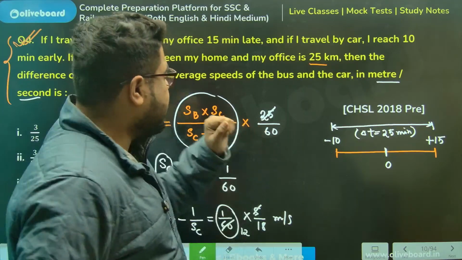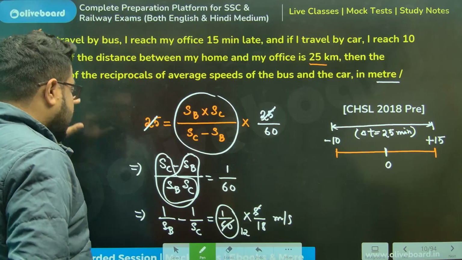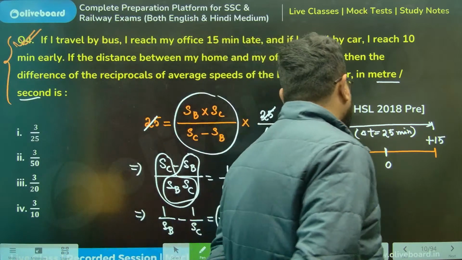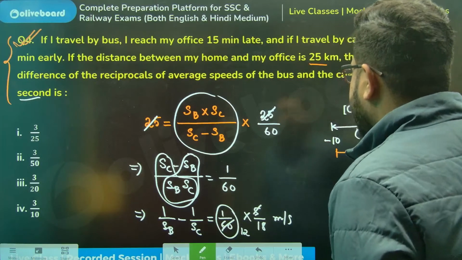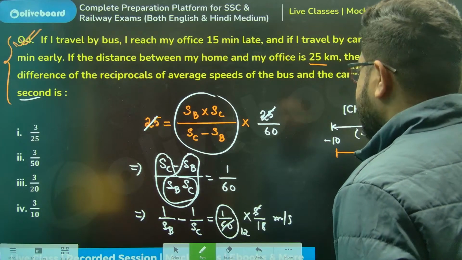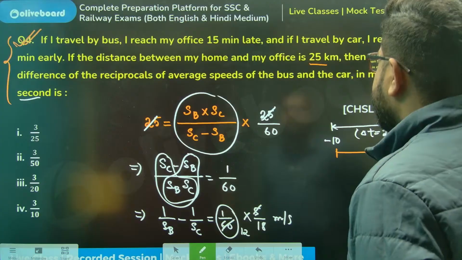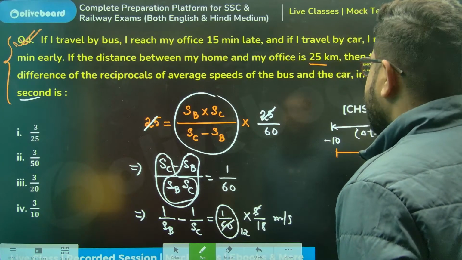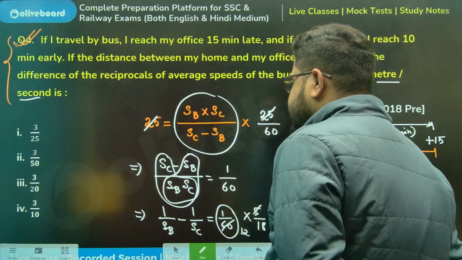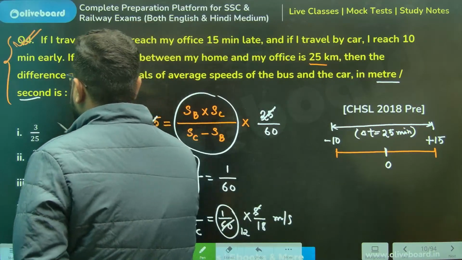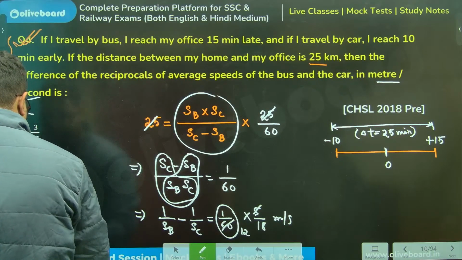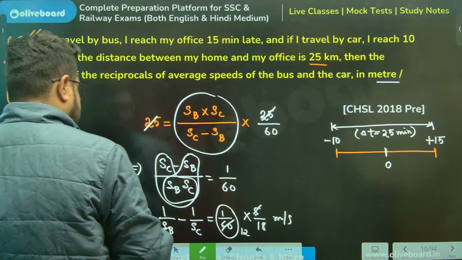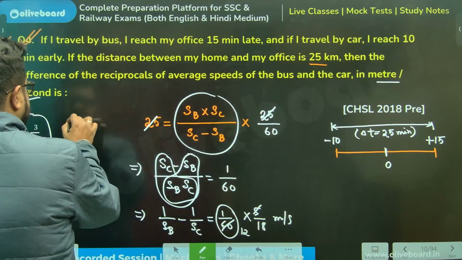So just to make this match with the answer, I should not multiply this. Difference of reciprocals of the average speed of this. No, sir, there is some issue in the options, I think. Okay. So 1 by 60.